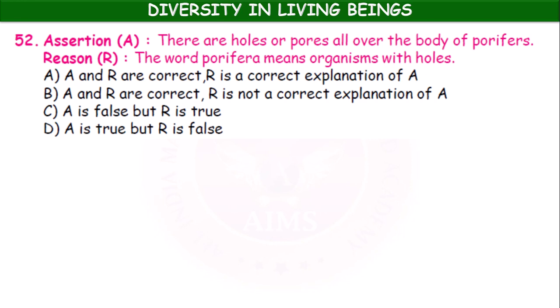Now assertion and reason type questions. Assertion: there are holes or pores all over the body of Porifera. Yes. Reason: the word Porifera means organism with holes. Yes. So here both assertion and reason are correct, and the reason is a correct explanation of the assertion.